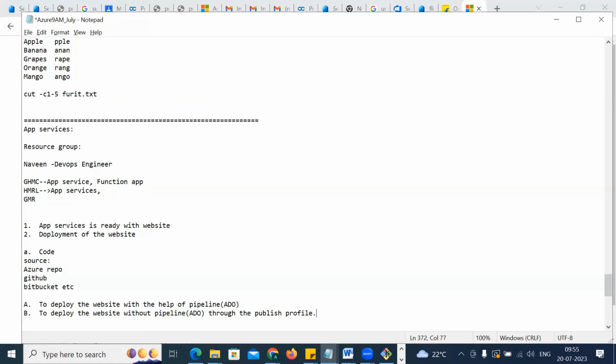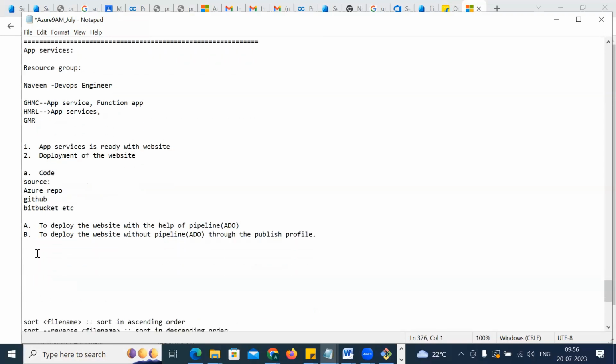Usually in live environments, people use the very first option only, with the pipeline. But in case there are some issues, you should be aware and know how to go with the second project also. Okay. So let me take the second one first. I will teach you this first. And then I'll tell you to go to the first one. So now understand how to go with that. Pretty simple. Nothing is there in that.